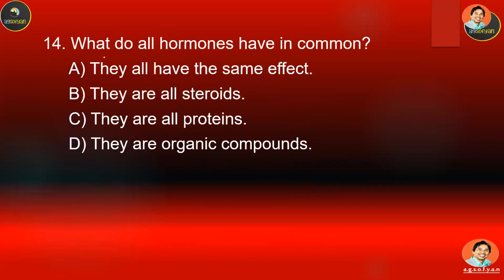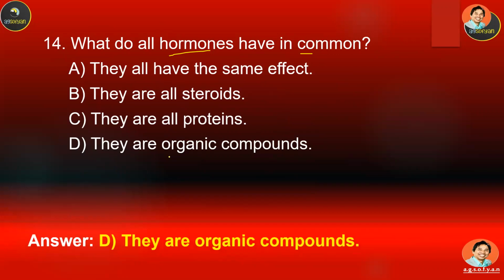Number 14, what do all hormones have in common? A, B, C, or D? And the answer will be that all of them are organic compounds. Some hormones are made of lipids, some of proteins, amino acids, or glycoproteins, but all of them are organic compounds.